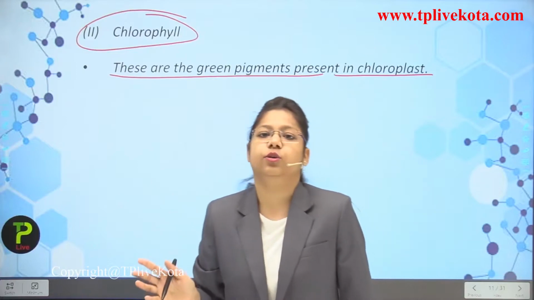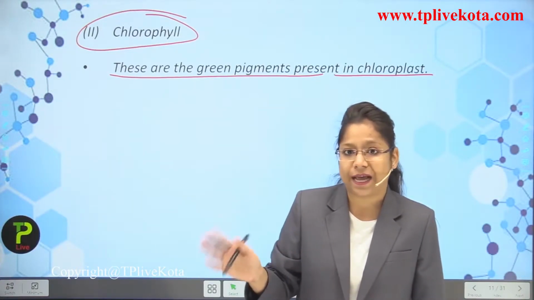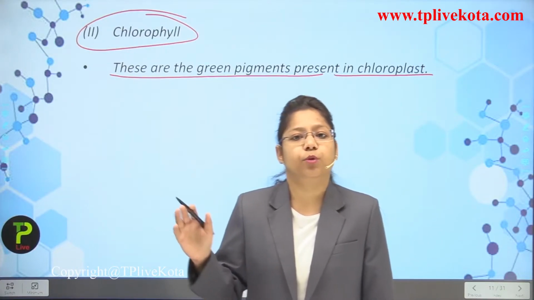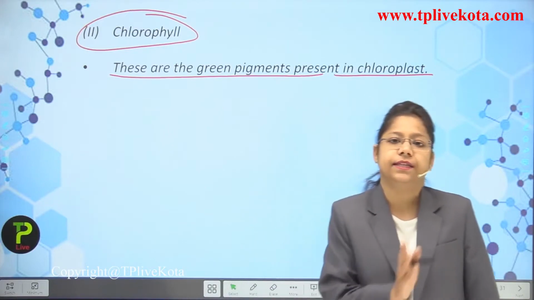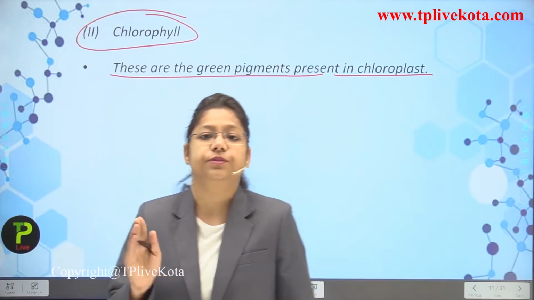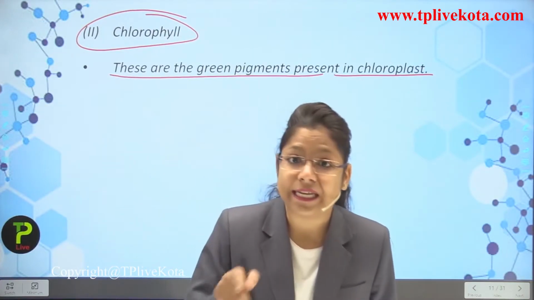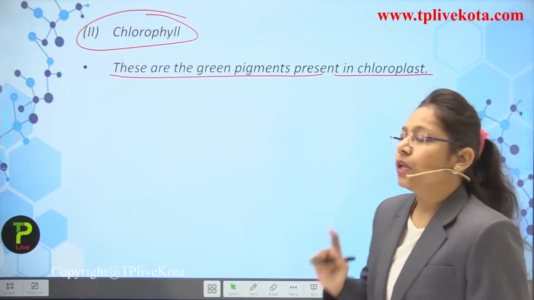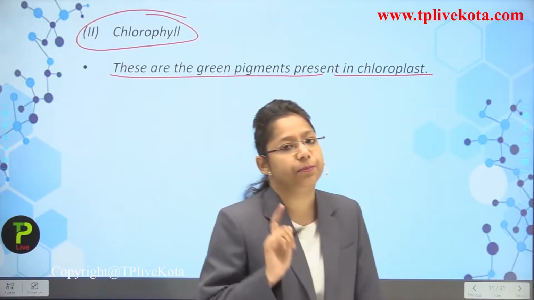Actually, in the 9th class also you have read about the double membranous cell organelle, that is plastid. Now plastid is composed of 3 categories: chloroplast, chromoplast and leucoplast as well. The main important part that comes from the plastid is the chloroplast, which comprises the green colored pigment. The green colored pigment is responsible for the photosynthetic processes.